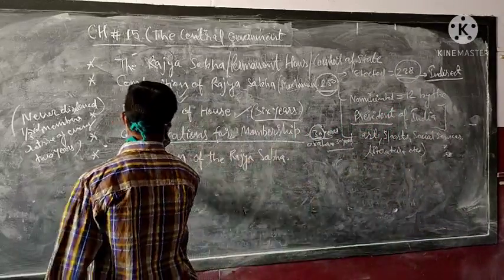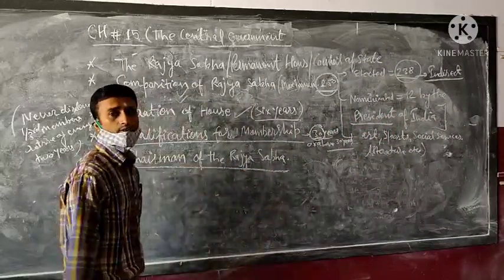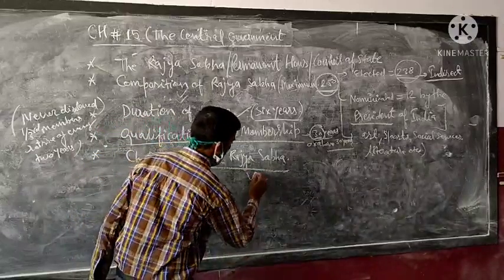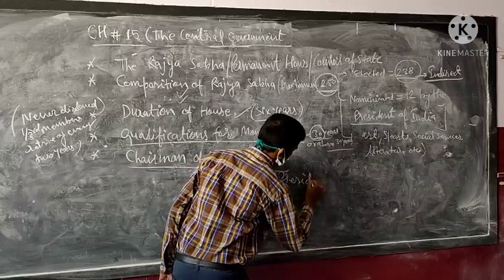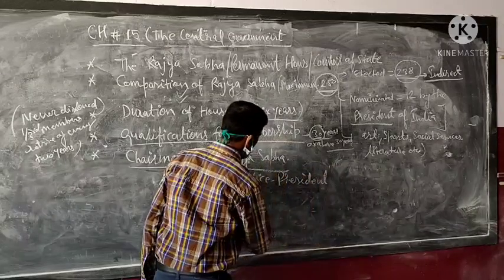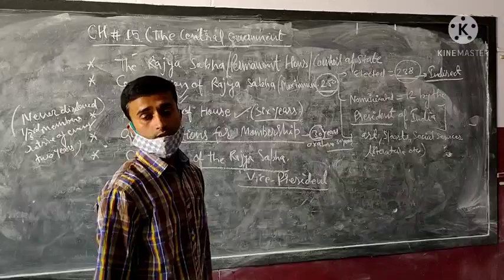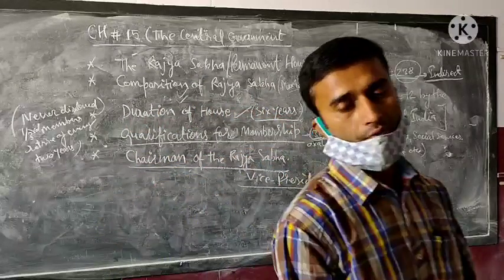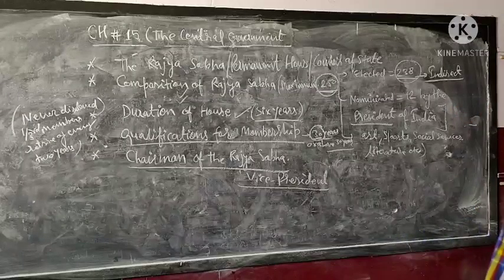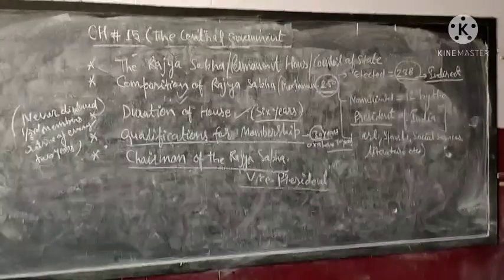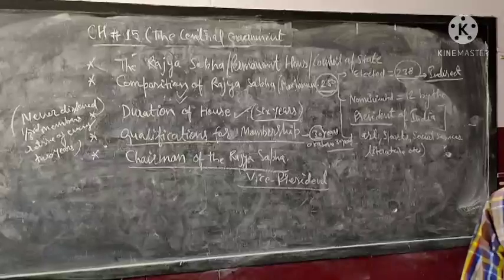After that, the chairman of the Rajya Sabha. Who is the chairman of the Rajya Sabha? The Vice President. The Vice President is known as the ex officio chairman of the Rajya Sabha, and also known as the presiding officer of the Rajya Sabha.